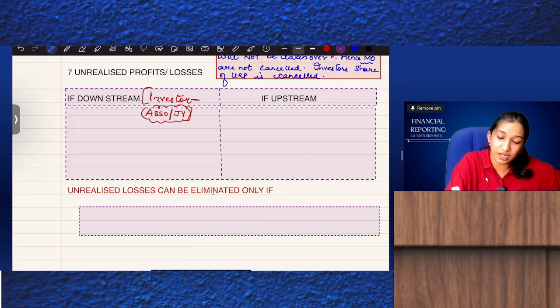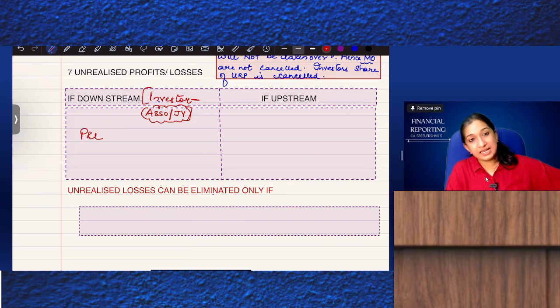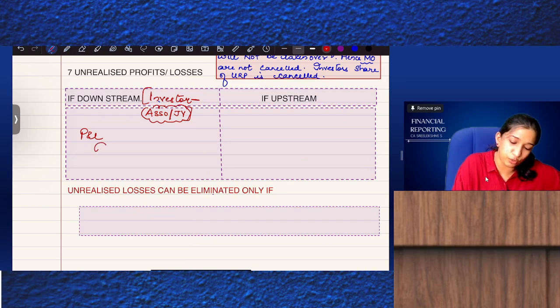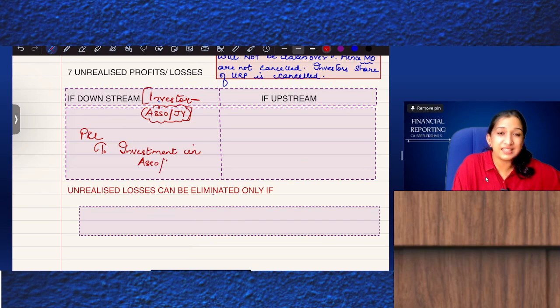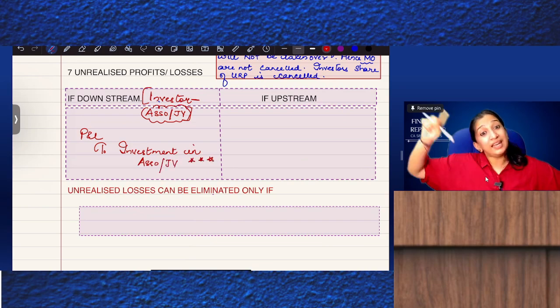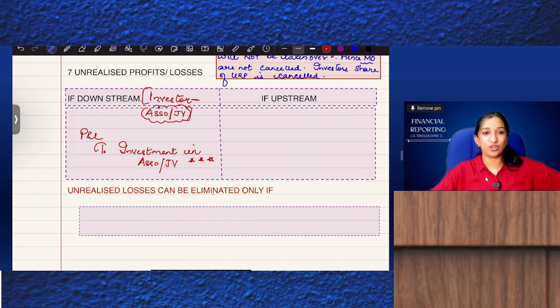So what will be the journal entry for cancelling URP? P&L to investment in associate or joint venture. Understand, investment account represents the net assets of the associate or joint venture.